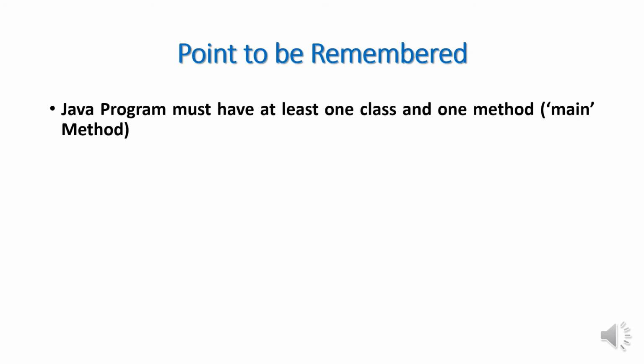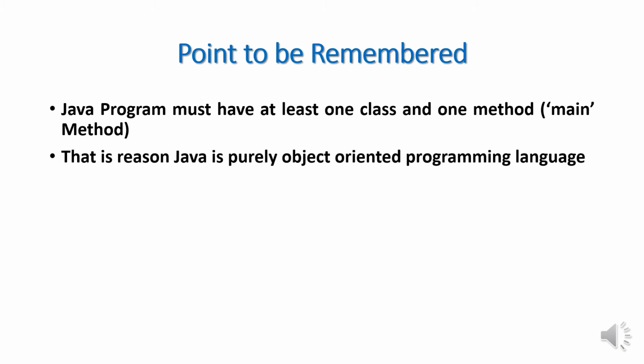Now, a point to be remembered. Till now, what are the things we have discussed? From that we have to remember that a Java program must have at least one class and one method, and the name of the method is the main method. That is the reason Java is purely object-oriented programming language. Why is Java called a purely object-oriented programming language?